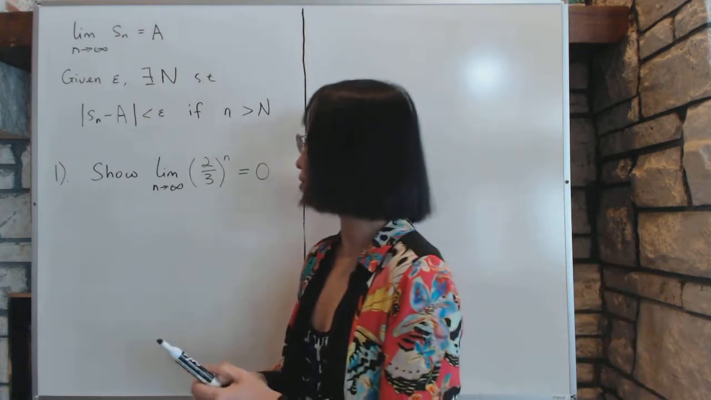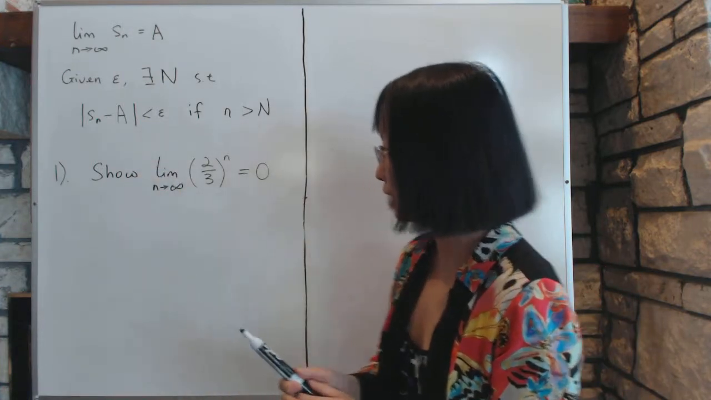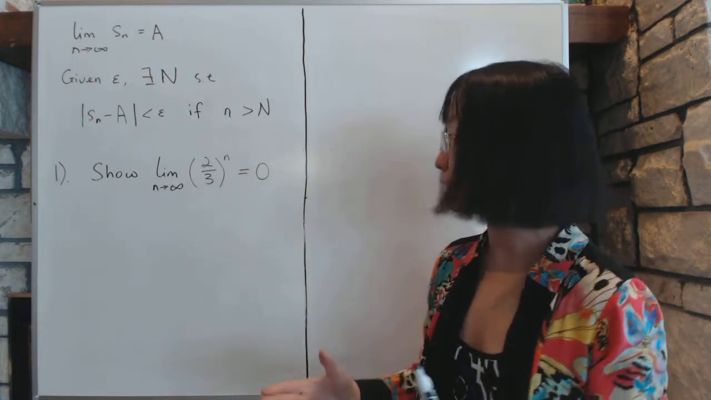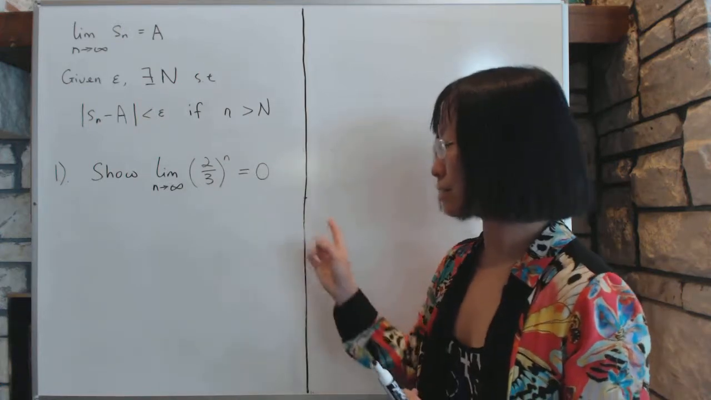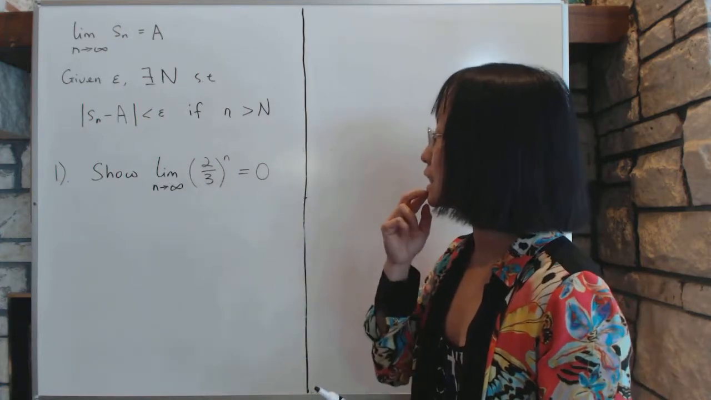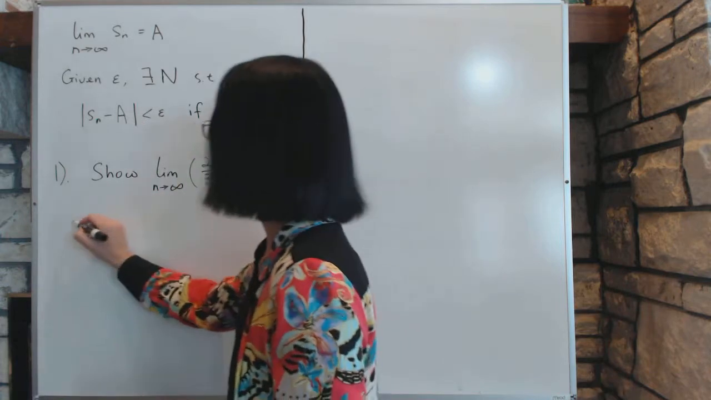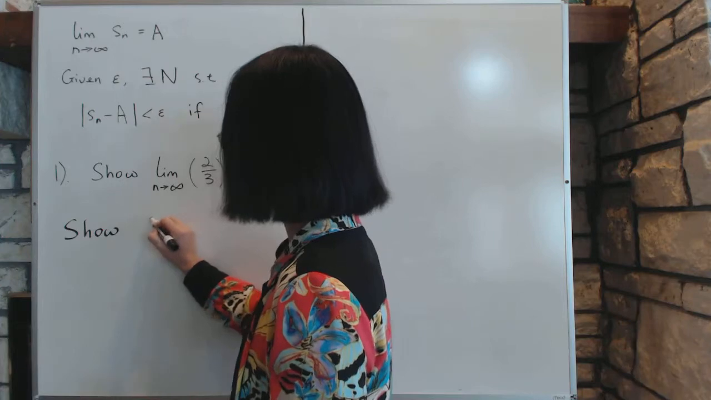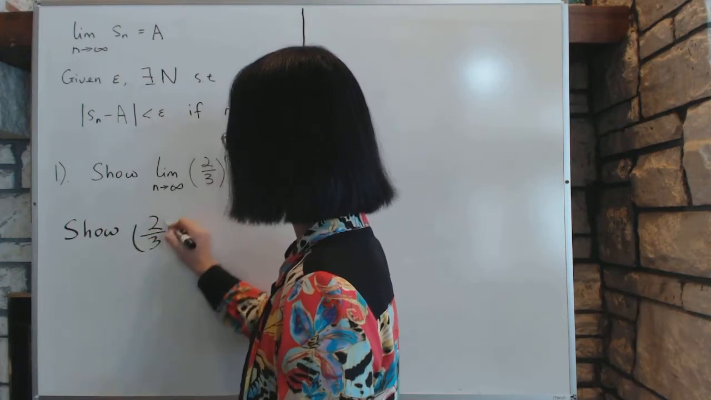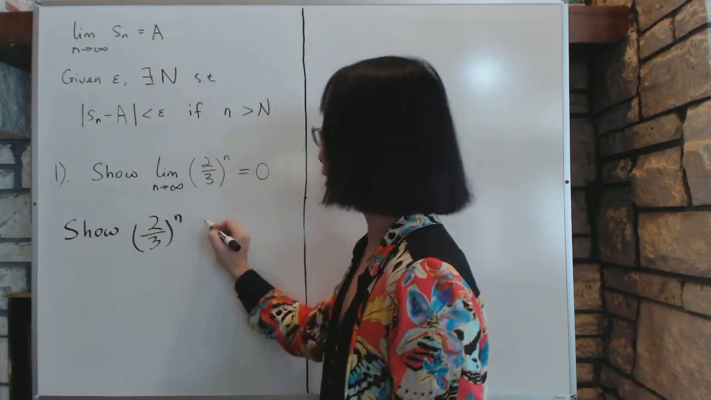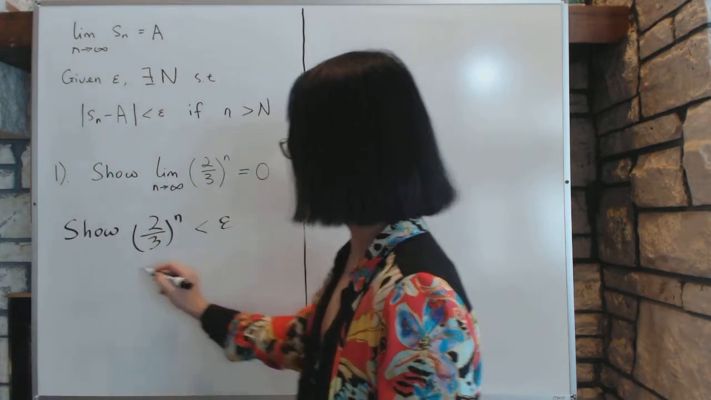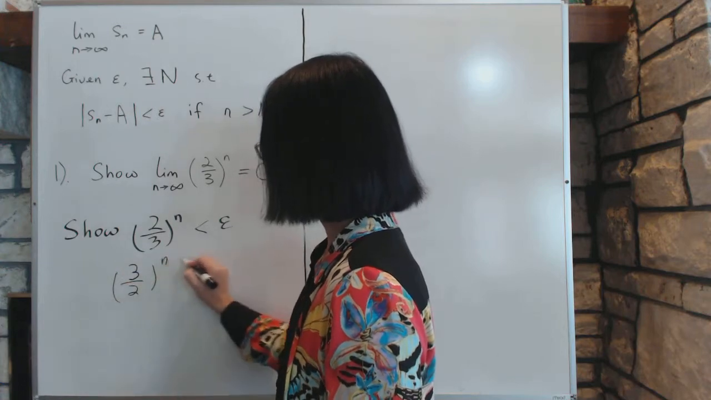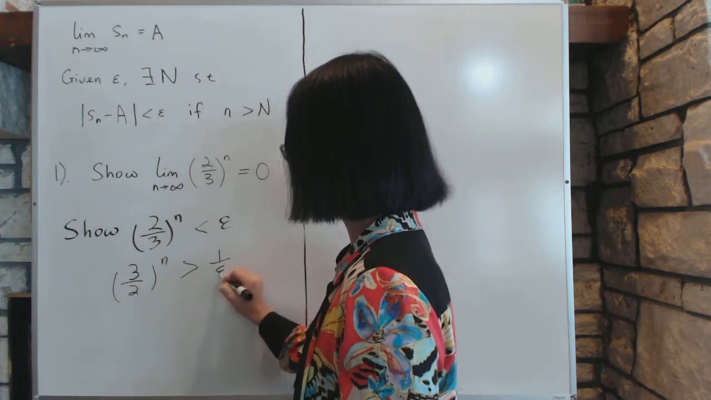Now let's look at an example of how this epsilon proof can be done. Here's a fairly simple looking example. The limit as n goes to infinity of (2/3)^n is equal to 0. Now we need to show that. To show that, by the definition, we must show that (2/3)^n is less than epsilon. Or we can flip it around to say (3/2)^n is bigger than 1/epsilon.